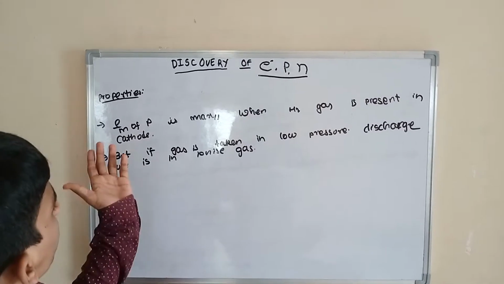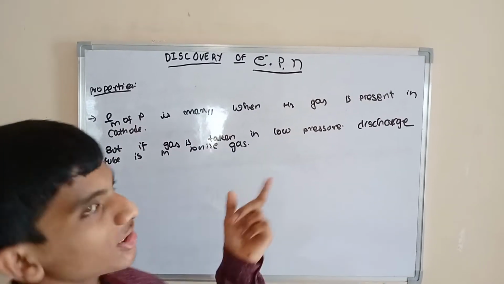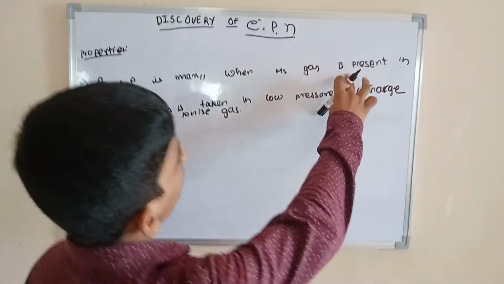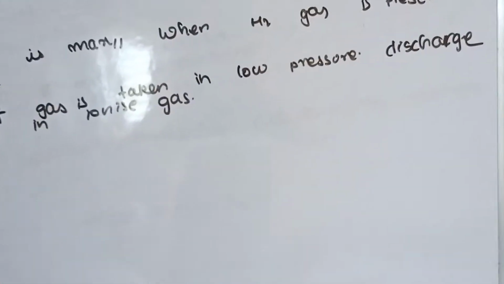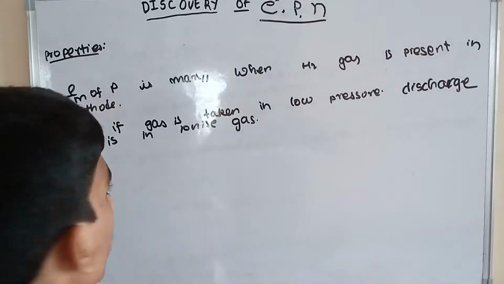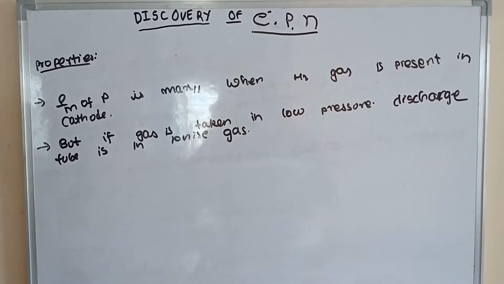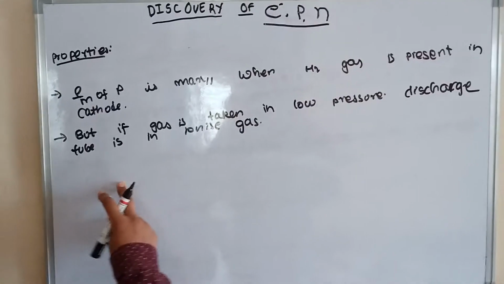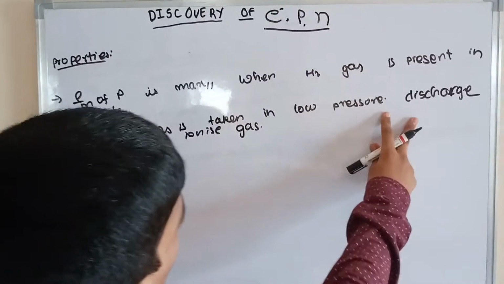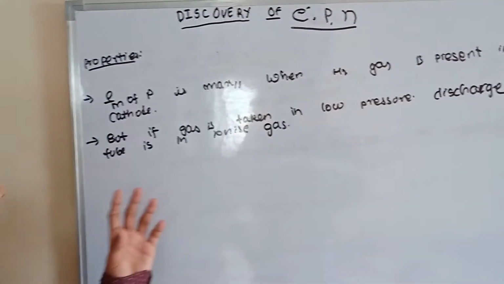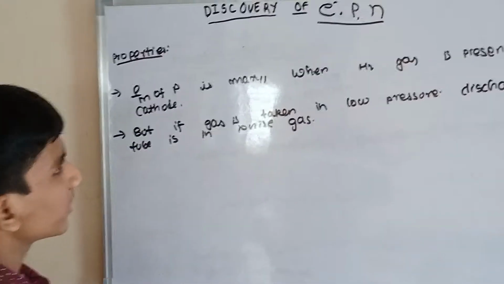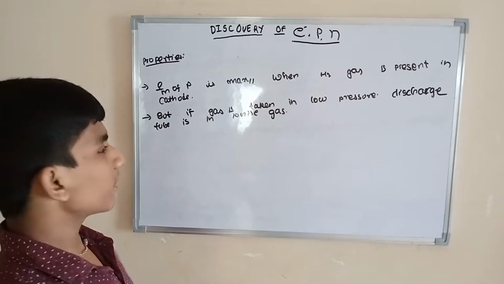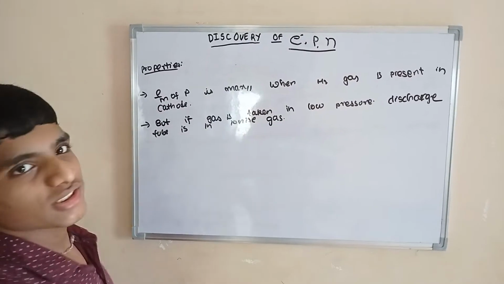Next point, the e by m ratio of protons is maximum. Maximum means highest when H2 gas is present in the discharge tube. When H2 gas is present, then the e by m ratio of proton is maximum. But the gas is taken at low pressure, so the discharge tube contains ionized gas.